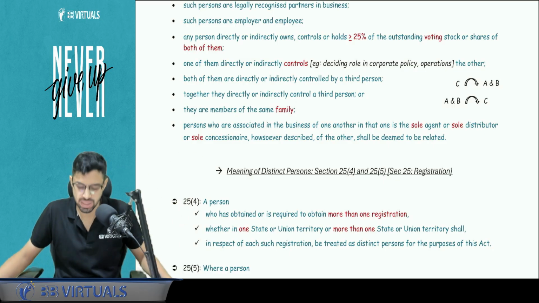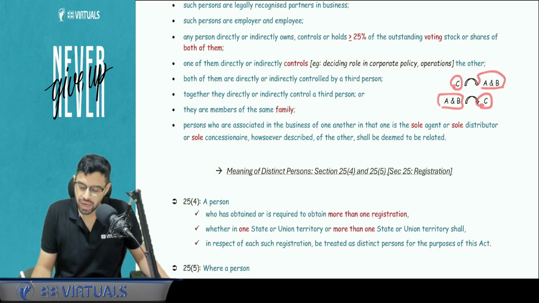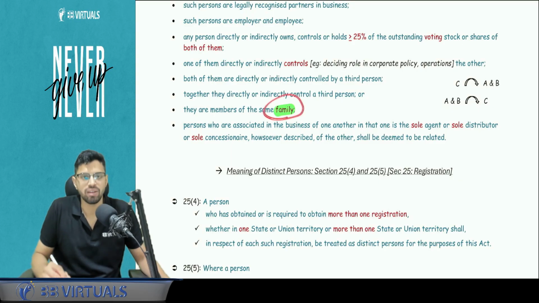Facts of the question need to be seen. So one of them directly and indirectly controls the other. This and this are very simple. C controls A and B, or A and B controls C. So A and B in both cases will be related to each other. Part of the same family. Family is very important to understand. Pay attention. What do you mean by family?